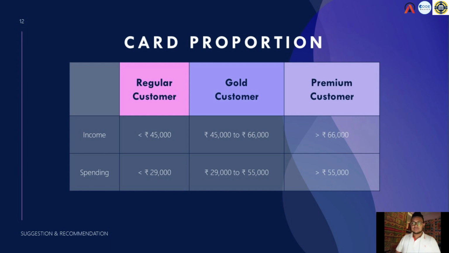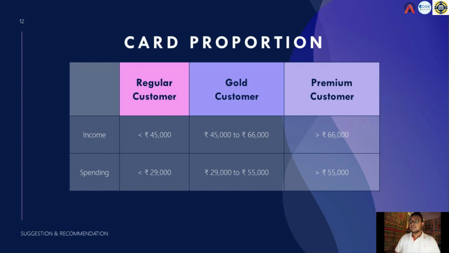First, on the basis of their income and spending. The regular customer category includes income less than 45,000 rupees and spending less than 20,000 rupees, targeted for our first card, the Saffron credit card. The second is the gold customer category, with income ranging from 45,000 to 66,000 rupees and spending from 20,000 to 55,000 rupees, targeted for our second credit card, the Golden Tiger credit card.